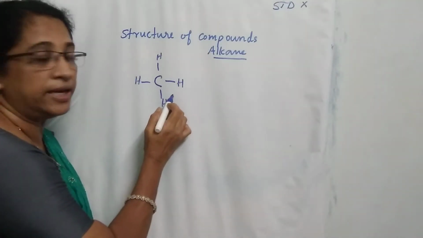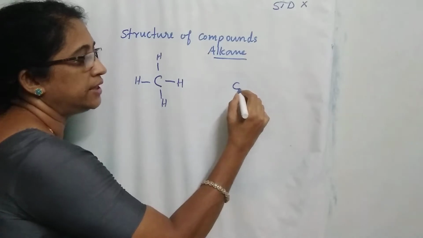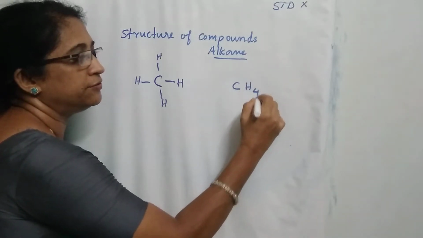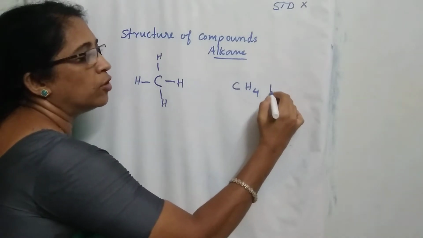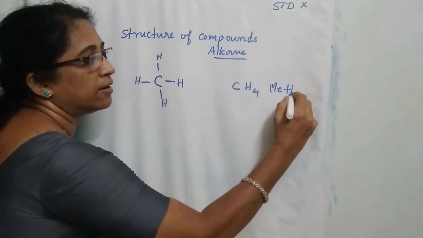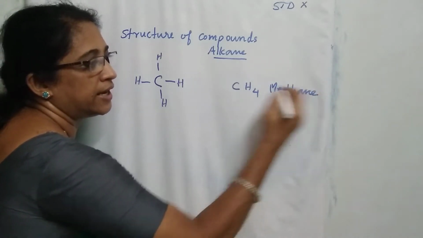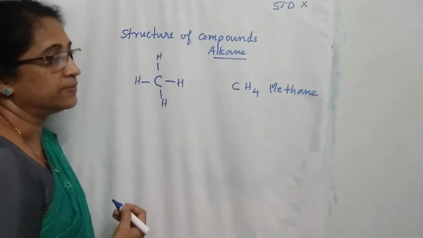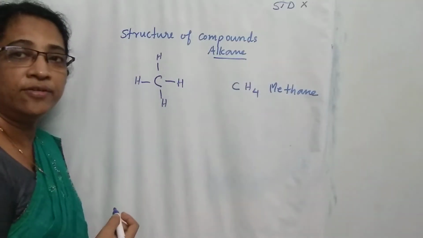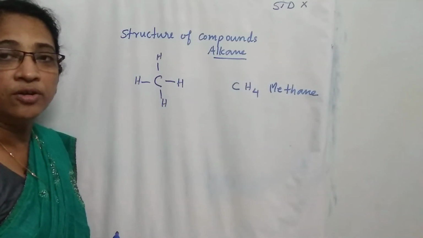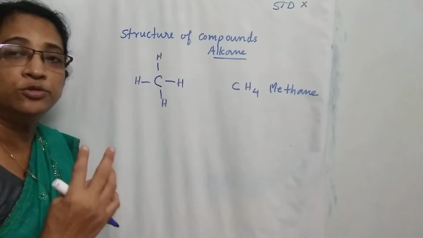So this is the first member in the alkane series. Molecular formula C, how many hydrogen atoms? H4. CH4. So the name of the compound is methane. M-E-T-H-A-N-E. Methane.